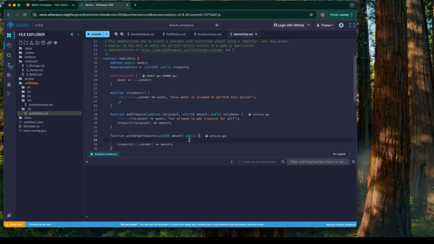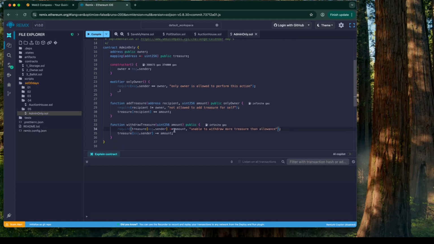Although I guess that's redundant. So let's add an amount check. So require that treasure of sender is more than or equal to amount, with the message unable to withdraw more treasure than allowance.